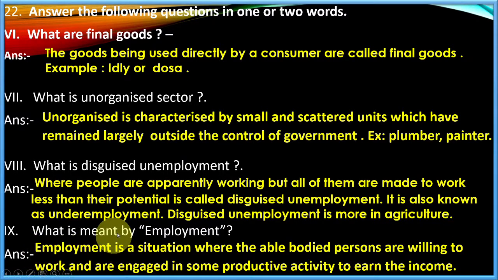What is meant by employment? Employment is a situation where able-bodied persons are willing to work and are engaged in some productive activities to earn income. That is called employment. People are ready to work, they will do the job and earn some income for their livelihood.